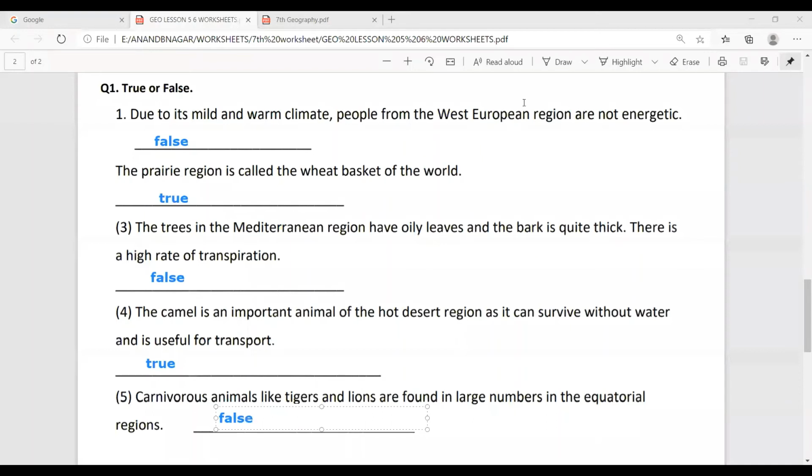Okay, now we will solve the next question, question number 2 of the 6th lesson, natural regions.